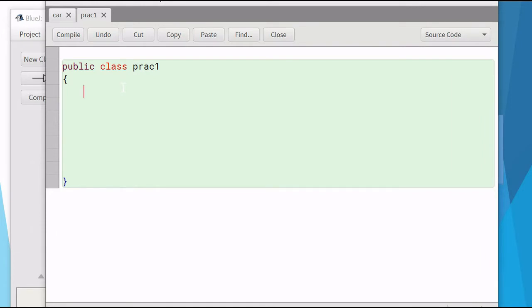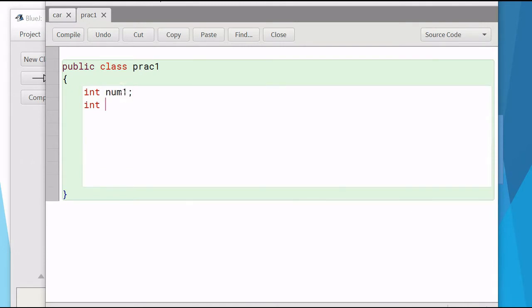What is a member variable? Suppose that I want to add two numbers. So I make an integer number1, and I say integer number2. Here number1 and number2 are variables, and both of them are of type integer. What do you mean by type integer? It means number1 and number2 can store only something which is a number.